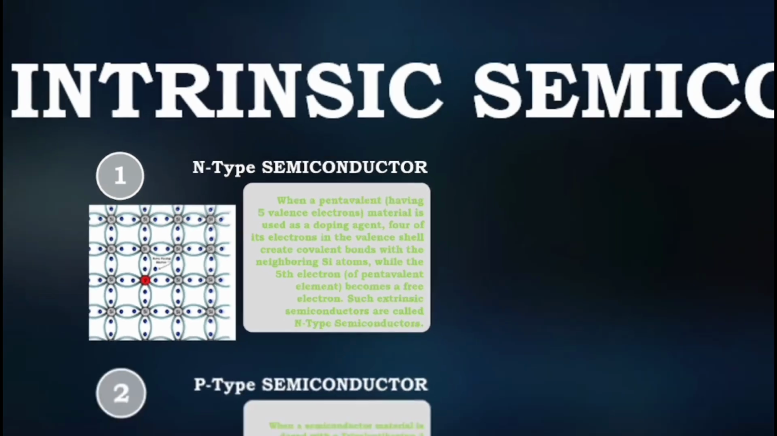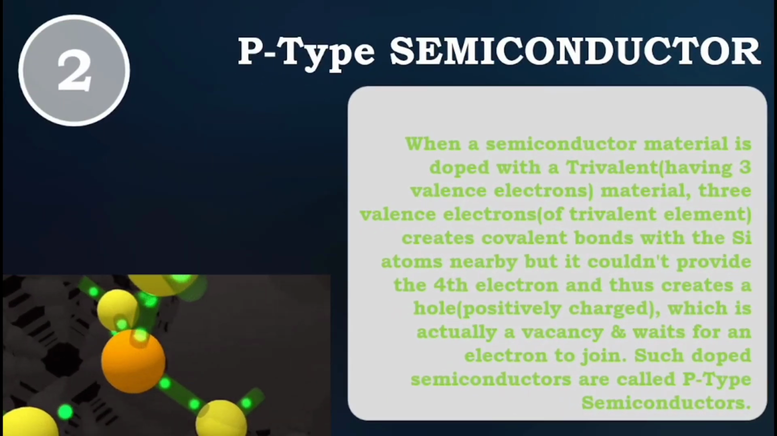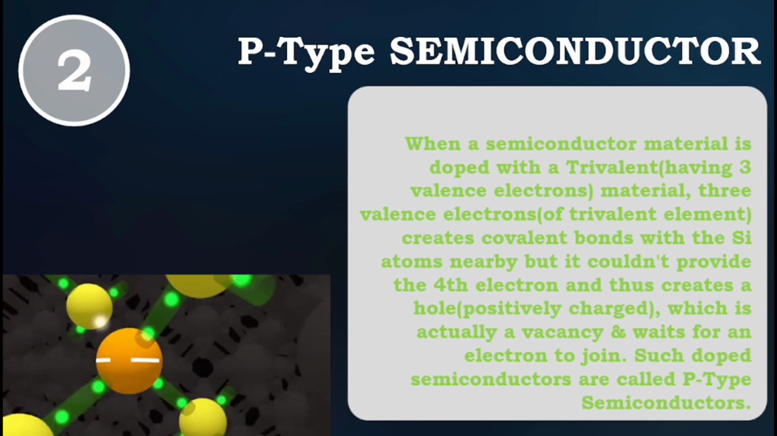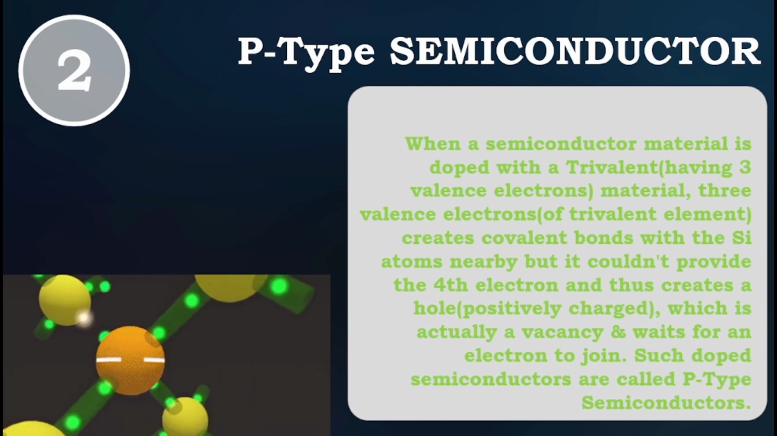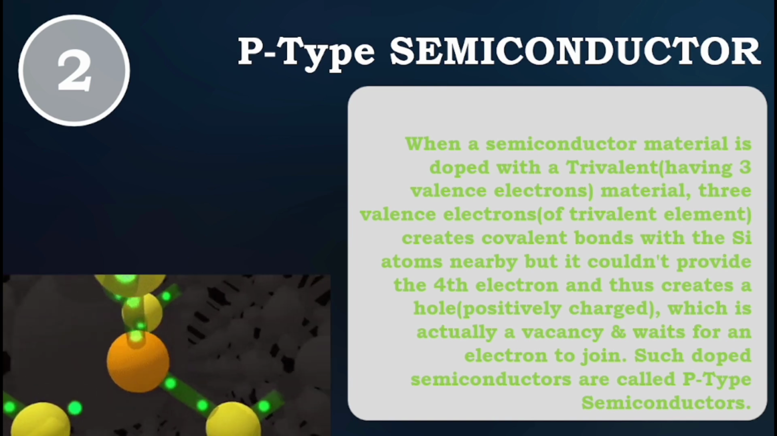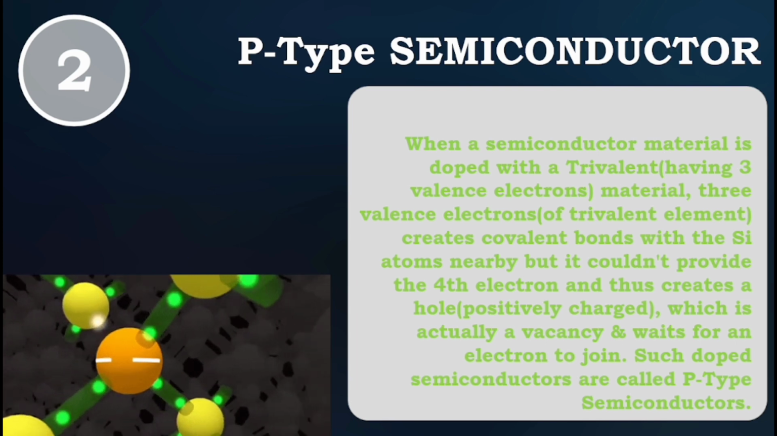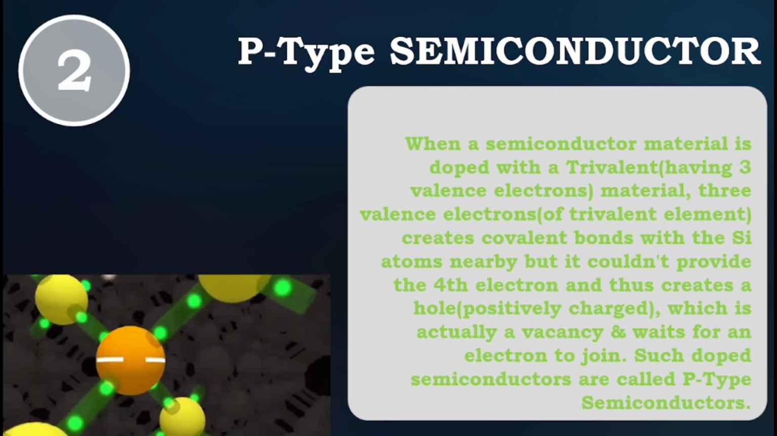P-type semiconductors. When a semiconductor material is doped with a trivalent material, 3 valence electrons of the trivalent element create covalent bonds with the silicon atoms nearby, but it can't provide the 4th electron and thus creates a hole, which is actually a vacancy and waits for an electron to join. Such doped semiconductors are called P-type semiconductors.